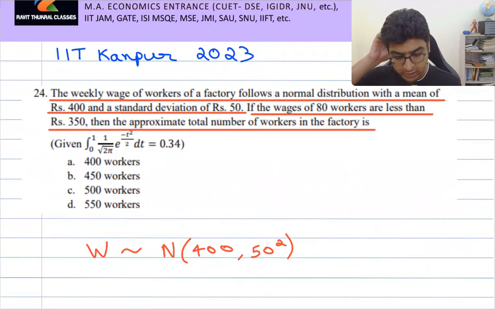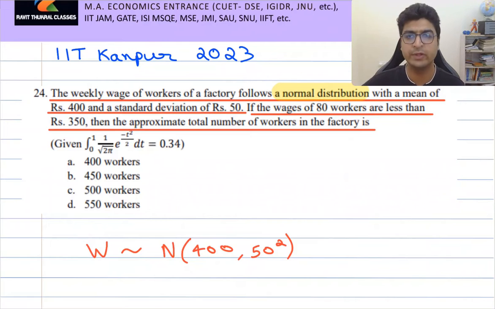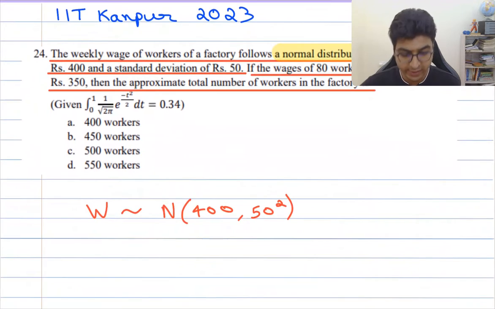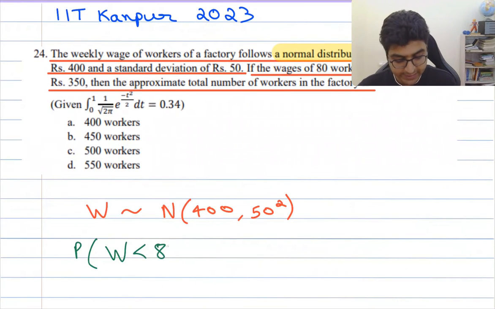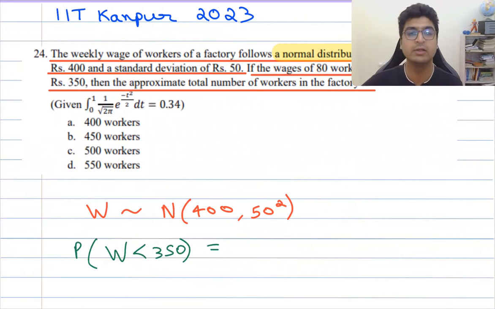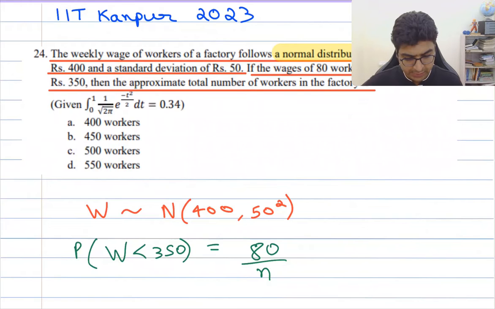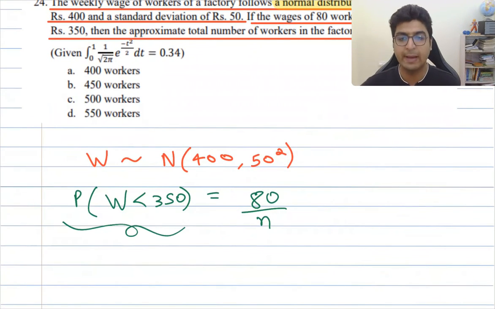Well, since normal distribution is involved, obviously we are dealing with some probability. So what I can do is I can write this information as the probability of wages being less than 350 is, 80 workers की है, so favorable number of cases is 80 and total number of outcomes, that's n. So 80 out of n workers की जो wages is less than 350. Okay. Now I need to figure out this probability to find the value of total number of workers.